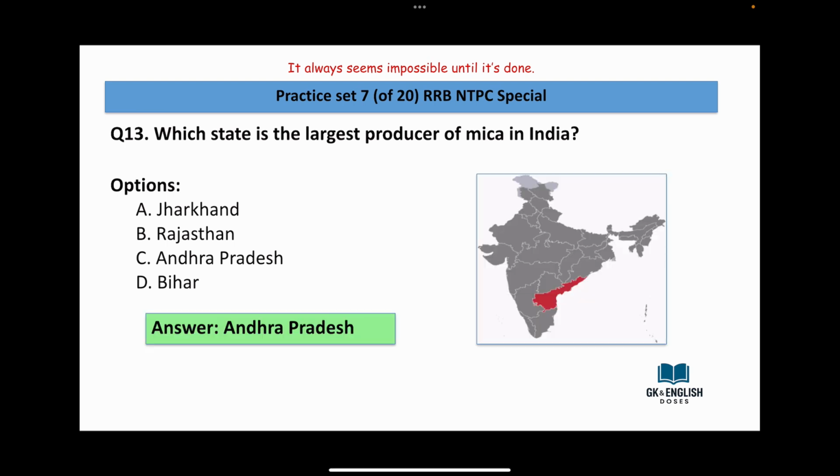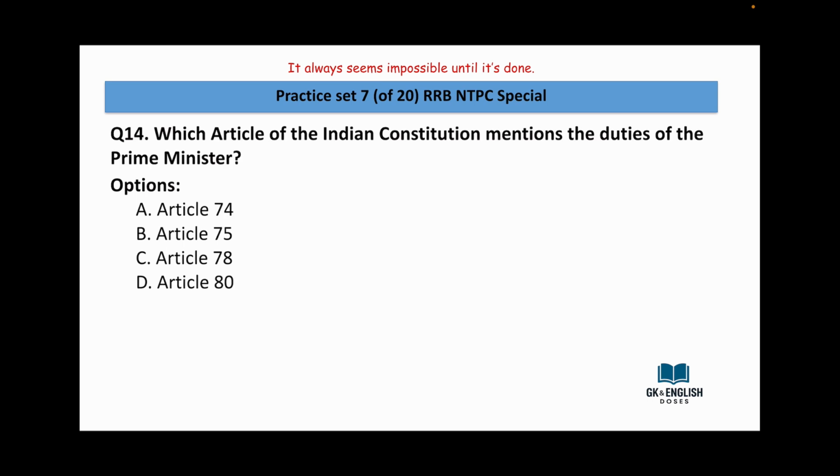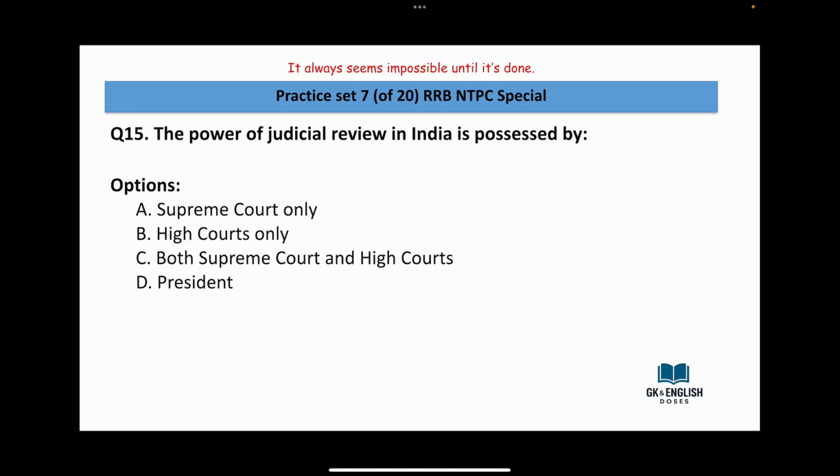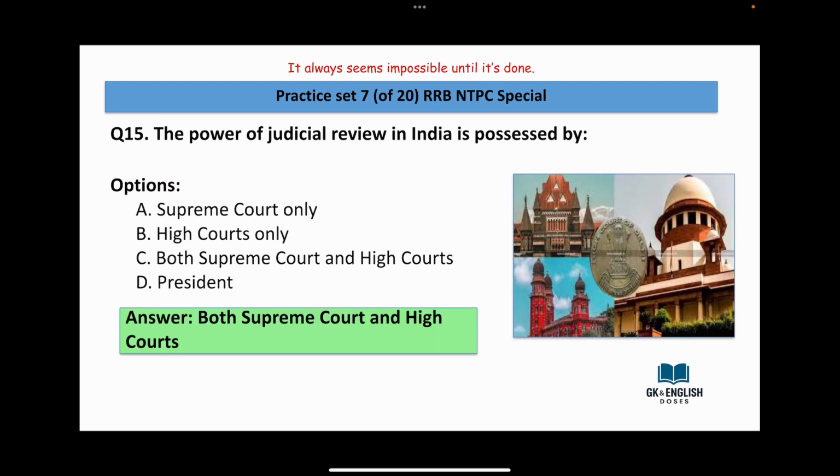Answer is Andhra Pradesh. Which article of the Indian Constitution mentions the duties of the Prime Minister? Article 74, Article 75, Article 78, Article 80. Answer is Article 78. The power of judicial review in India is possessed by Supreme Court only, High Court only, both Supreme Court and High Court, President. Answer is both Supreme Court and High Court.